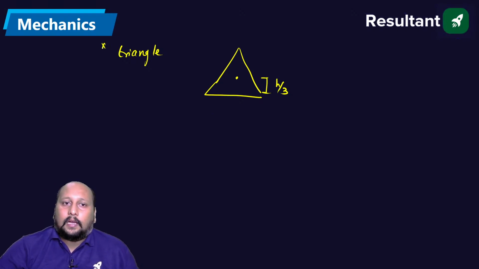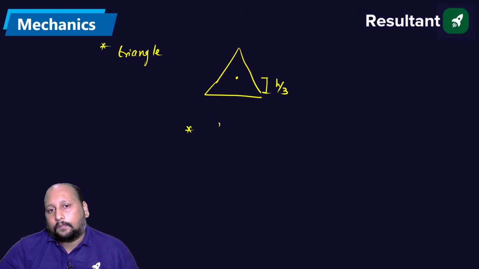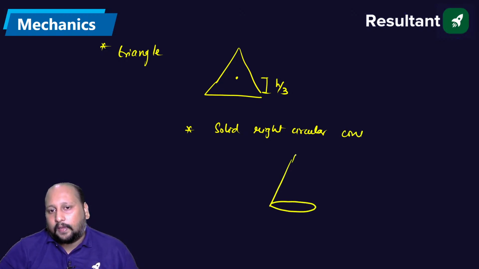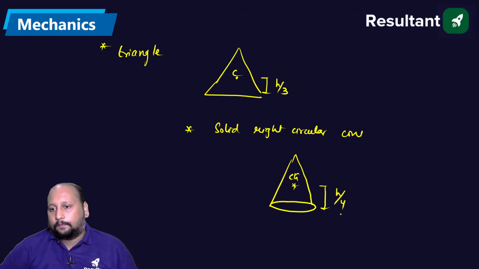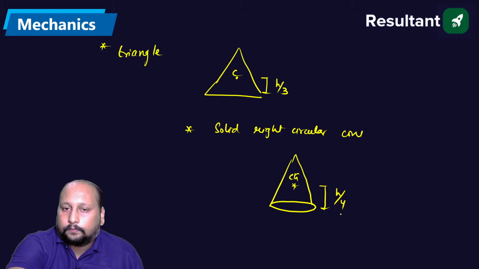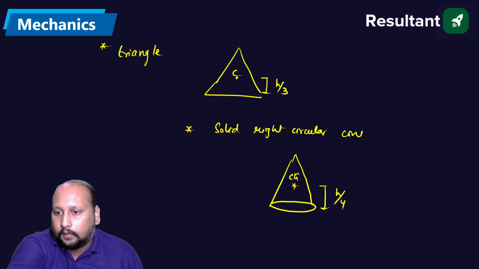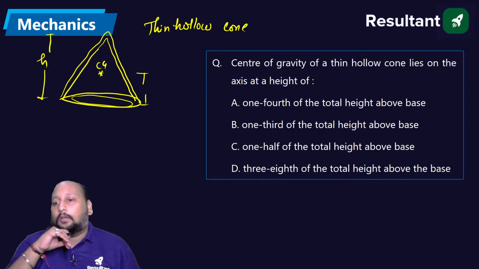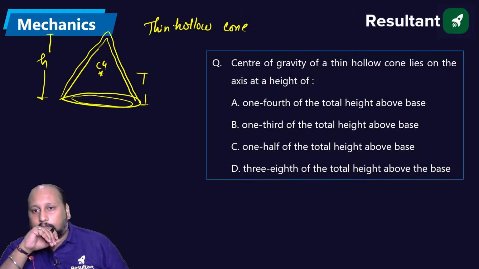If I'm having a solid right circular cone, we are getting h/4 from the base. The CG value is h/4 from the base. Right? What about the hollow cone?